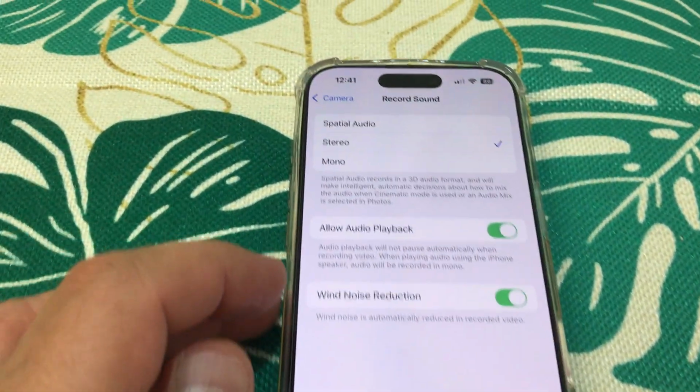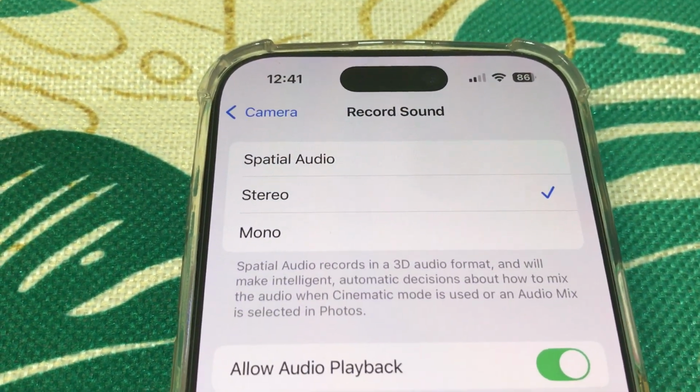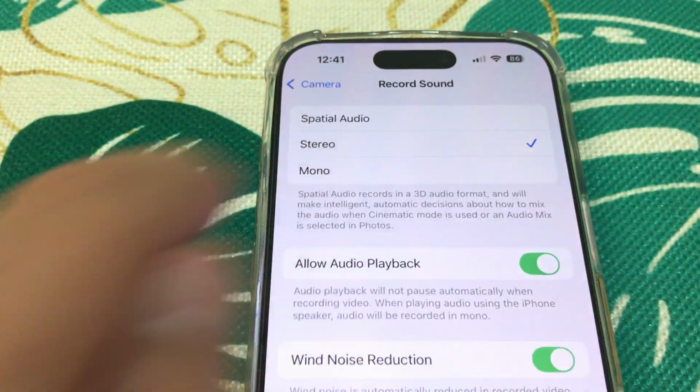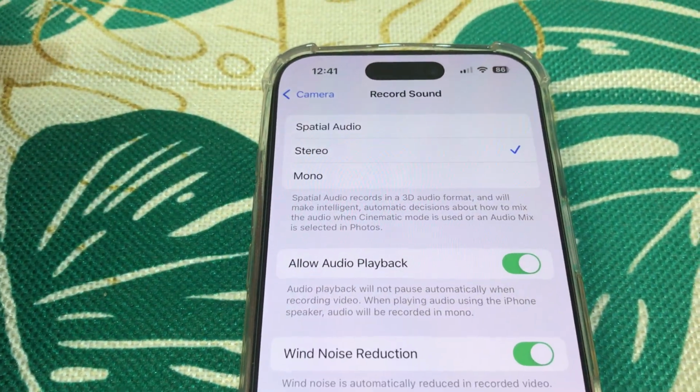How to change record sound on iPhone 16 Pro from spatial audio to stereo, or if you want to mono. So I prefer stereo sound.